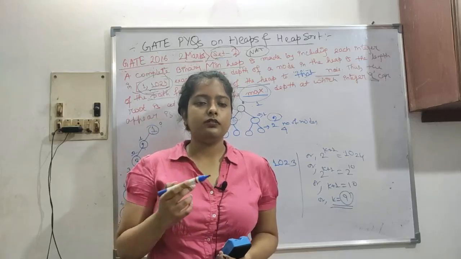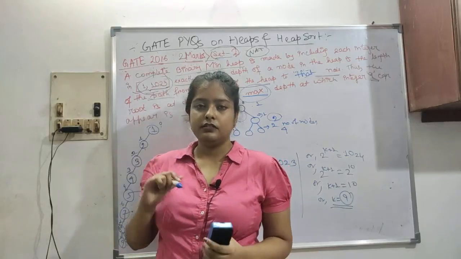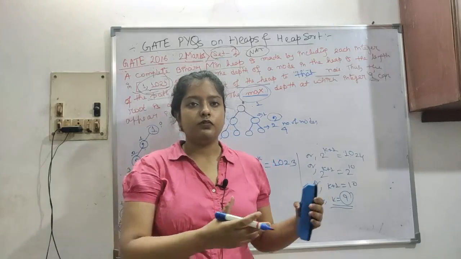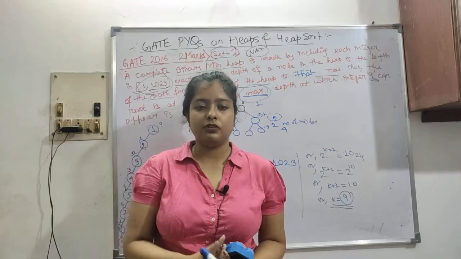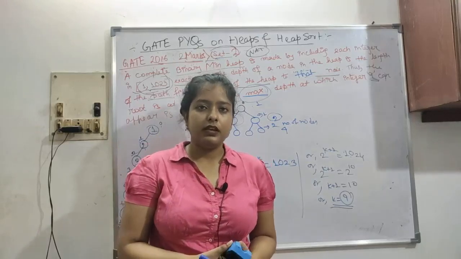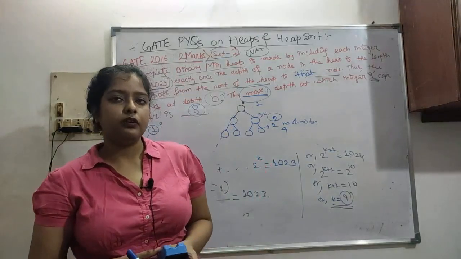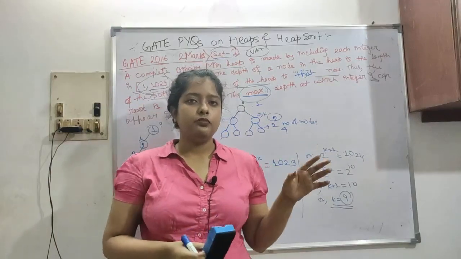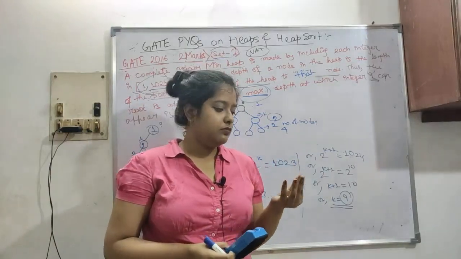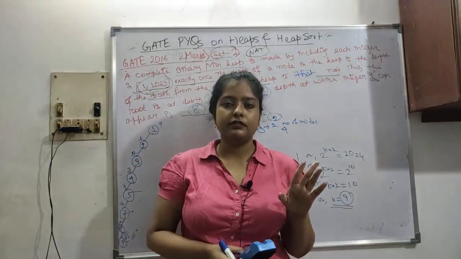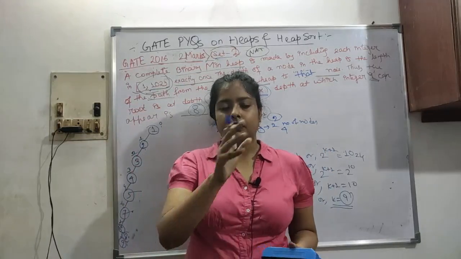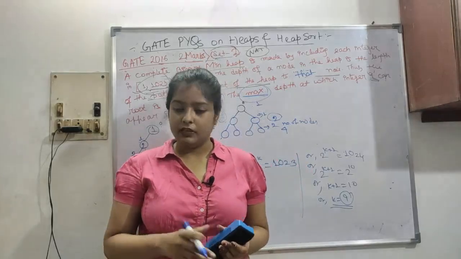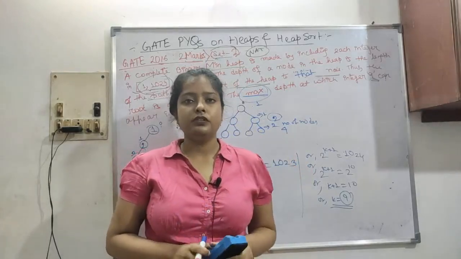For now, since I have done these questions, I thought that before going to the next sorting algorithms, it's better to do heaps and heap sort, because it's a bit tricky, and you may be unable to understand it. From now I will do the other sorting algorithms. After sorting, we are left with linear search and binary search. After that, we will continue with greedy and dynamic, and that will be the end of our GATE algorithms course, and then we will continue with TOC.